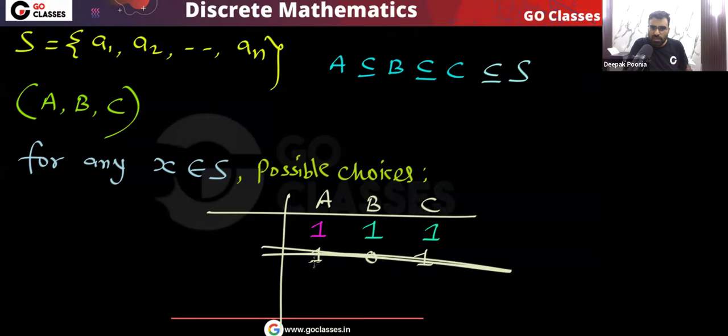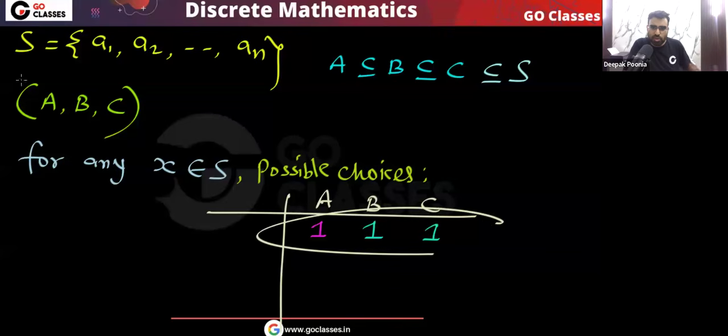Correct? Because if I do this, if X belongs to A, X does not belong to B, then A cannot be subset of B. So definitely this is not allowed. Okay, so you can see this choice is definitely allowed. Okay, what else is allowed?